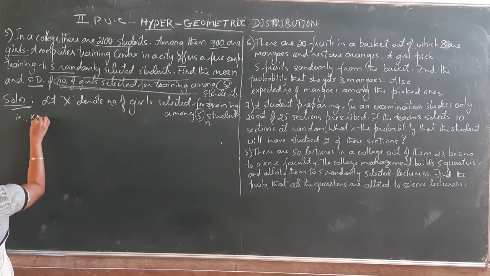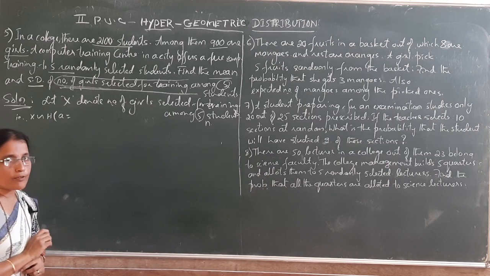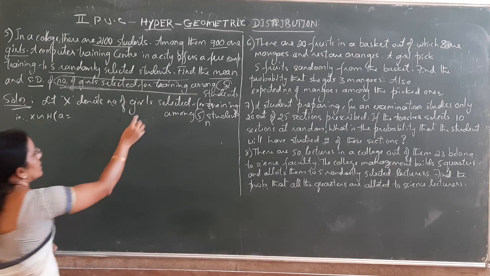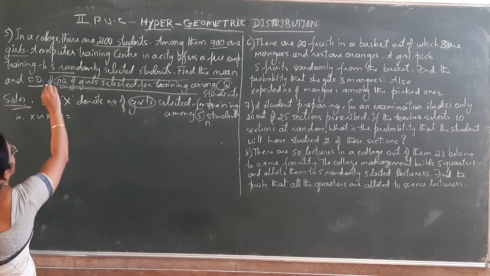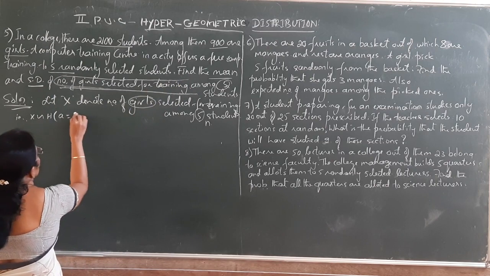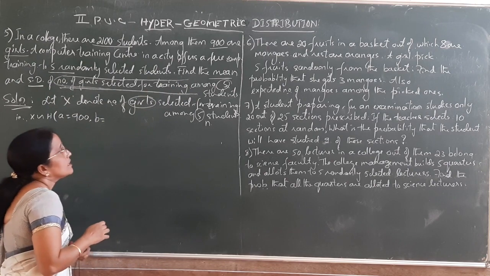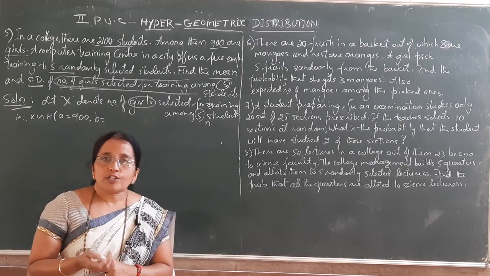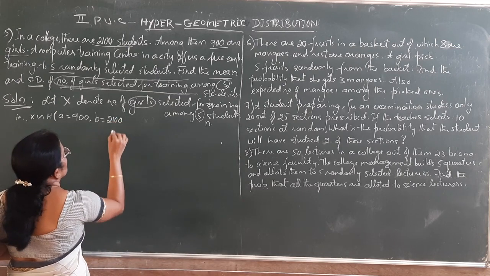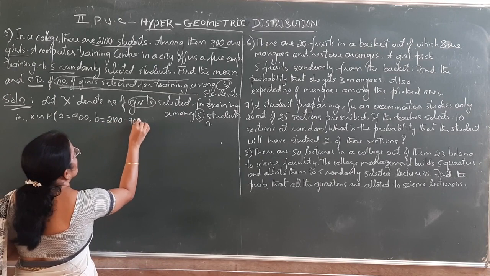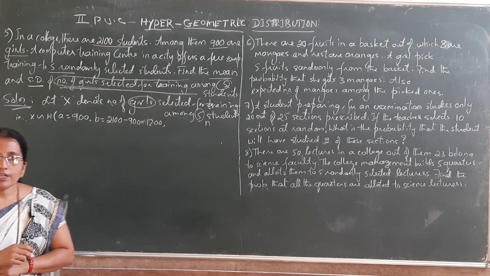That is, x follows hypergeometric, in brackets A equal to, what is A? The number of units that possess the characteristic. Here, the group of girls possesses the characteristic. So how many girls are there? It is given 900 are girls. So A equal to 900. What is B? B is nothing but the units which do not possess the characteristic. So here B equal to total number of students 2100 minus the number of girls, which is equal to 1200. This is how to find it with the help of the given information.